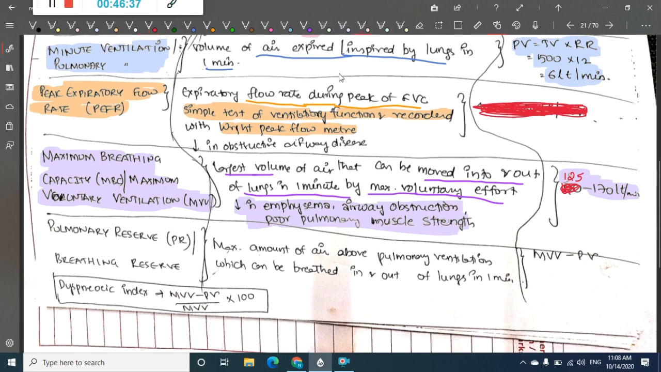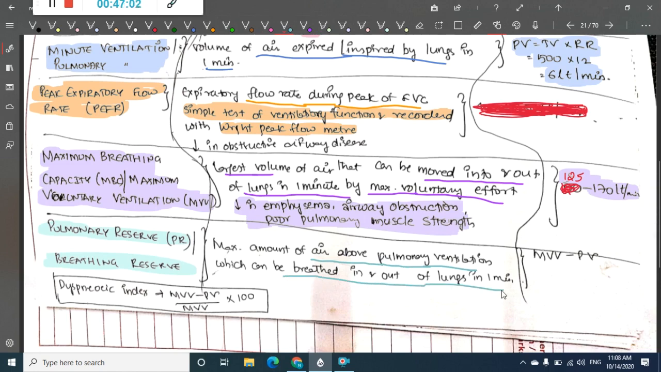Then after that we have the next one, which is called pulmonary reserve, or breathing reserve. We can call it pulmonary reserve or breathing reserve. So what does this mean? In pulmonary reserve or breathing reserve, it is the amount of air above ventilation which is breathed in and out of the lung for 1 minute.